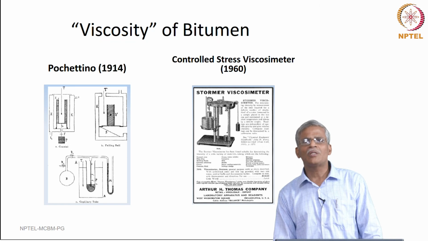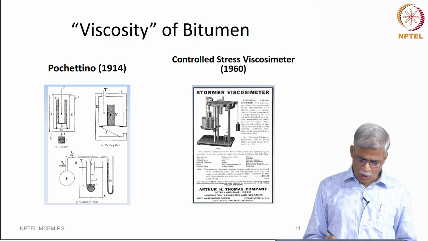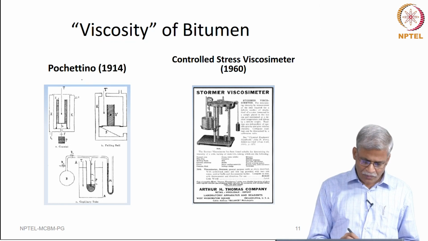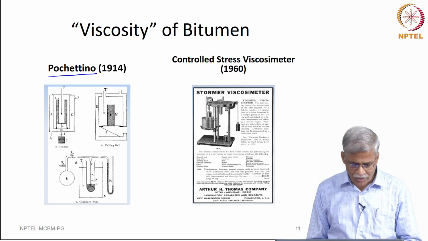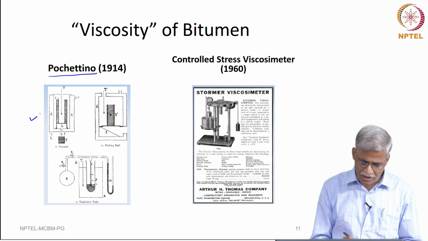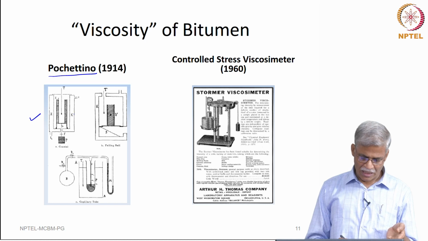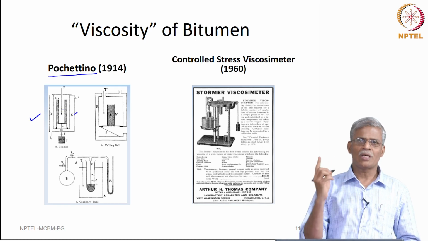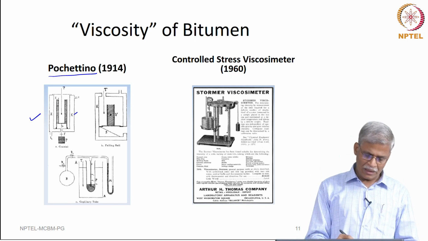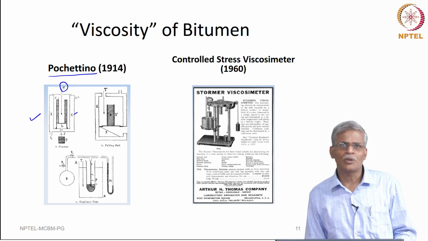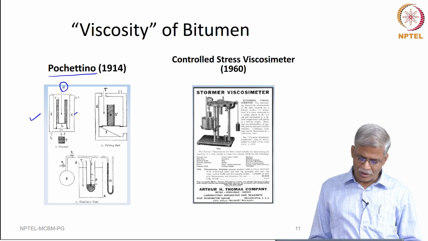As far as the viscosity of bitumen is concerned, this is one of the very first pieces of equipment that you are going to see, the Pochettino's viscometer, wherein you can see that there is a fixed assembly here and there is a rotor inside which moves at a constant revolutions per minute, and the torque is measured and is used to compute the shear stress, and the variation is used to compute the shear rate, and the viscosity is measured.